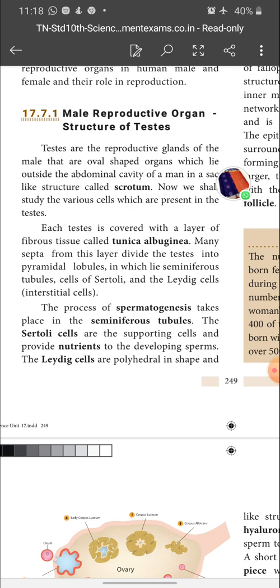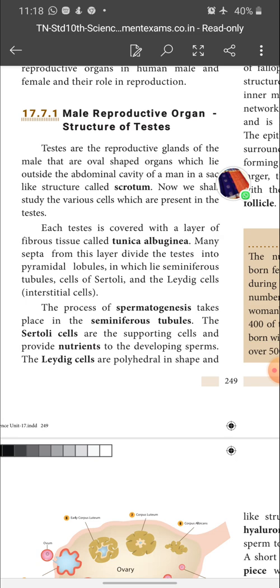Each testis is covered with a layer of fibrous tissue called tunica albuginea. Many septa from this layer divide the testis into pyramidal lobules, in which lie seminiferous tubules, cells of Sertoli, and the Leydig cells or interstitial cells.